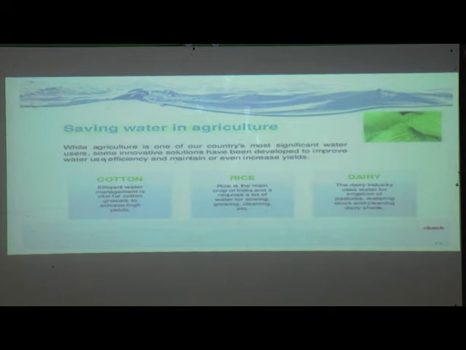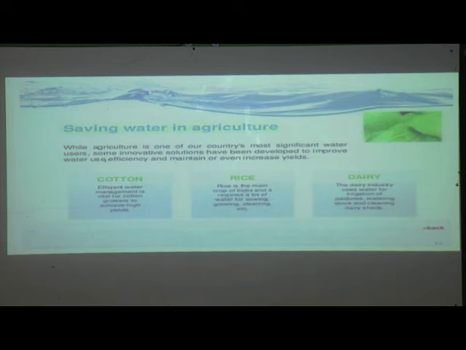Saving water in agriculture. While agriculture is one of our country's most significant water uses, some innovative solutions have been developed to improve water use efficiency and maintain or even increase yield. In farms, water is used in large amounts for agriculture. Here are some crops: cotton, rice and dairy. Efficient water management is vital for cotton growers to achieve high yields.